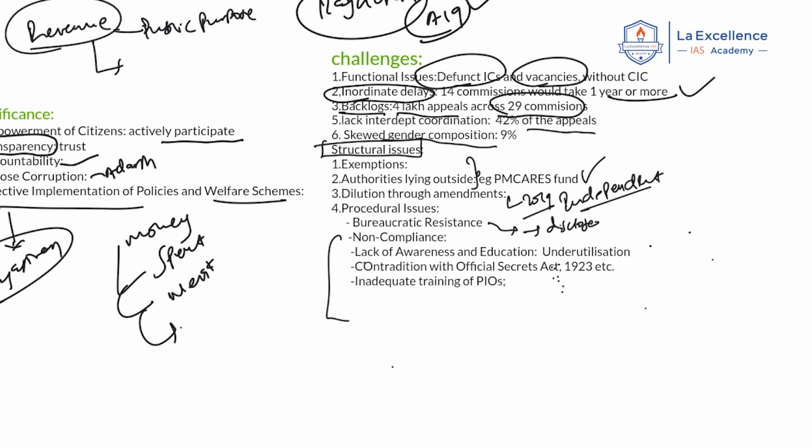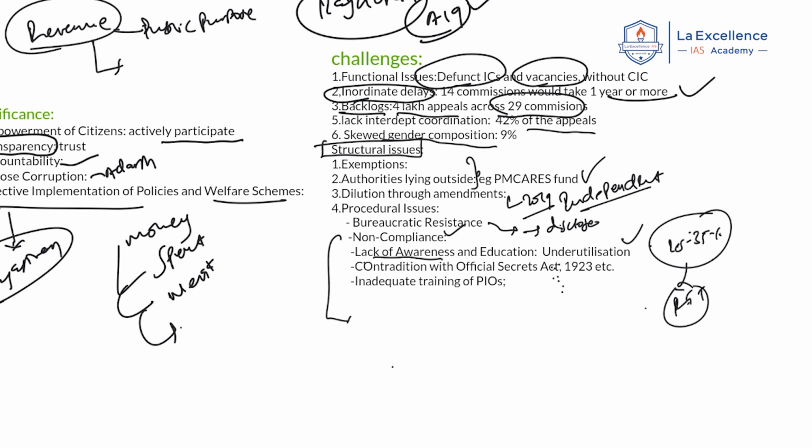Non-compliance. It is being said that as per the provisions, an organization has to have a public information officer, but in certain organizations and departments it is seen that there is no public information officer. Next, lack of awareness. What does it mean? It is being said that only 25 to 35% of the people are aware of the usage of RTI. That means it leads to underutilization.